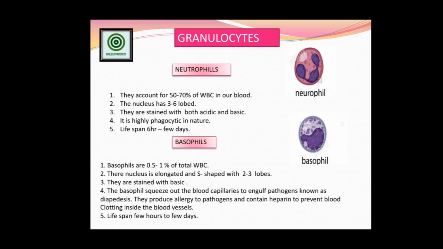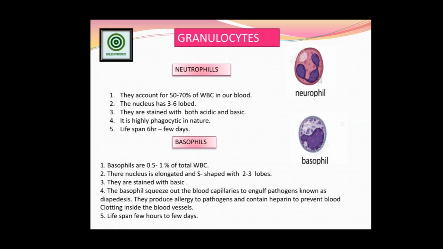The nucleus creates cleavages and these formations take place. It depends on the size of the neutrophil. The neutrophil is highly phagocytic in nature. That is the reason the nucleus makes the cleavages. Phagocytic nature means they show amoeboid movements when pathogens enter our body. The lifespan of the neutrophil is 6 hours to a few days, depending on the function or the need of our body.